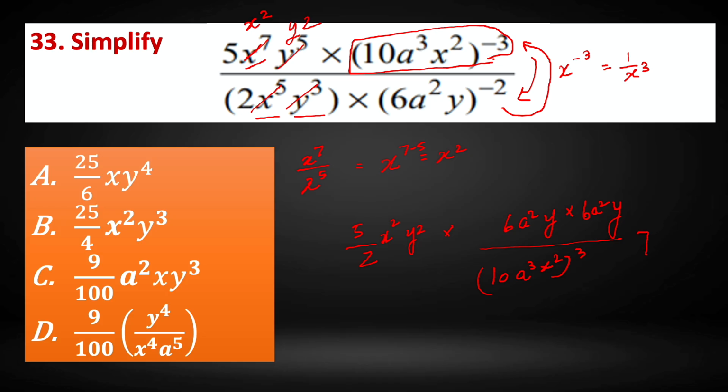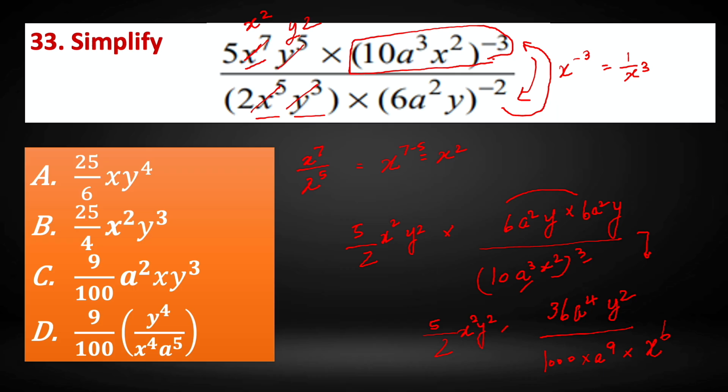Let's simplify it further. Let us simplify this particular term alone. A square and a square, it is a to the power 4. In case of multiplication, we are adding the powers. This becomes y to the power 2. And here again we have 10 to the power 3. 6 to the power 2, 6 into 6 is 36. So we write here 36. A square into a square, a to the power 4, y into y square. So 10 to the power 3 is 1000. So we write 1000 here. And a cube to the power 3 is a to the power 9. And x square cube, that is x to the power 6.